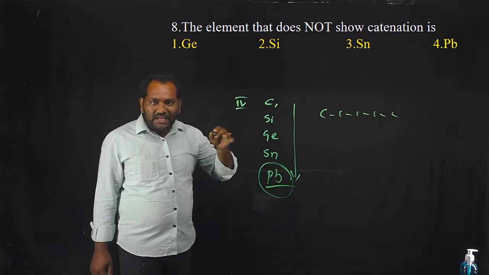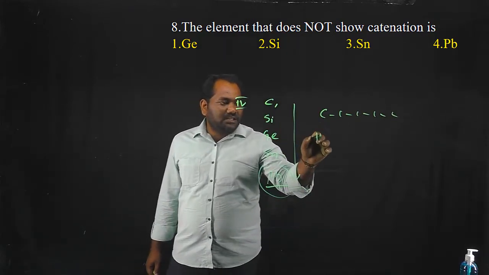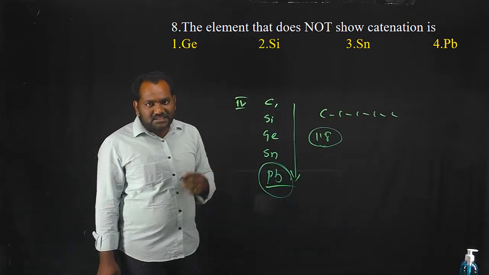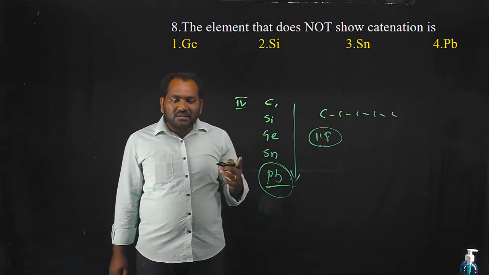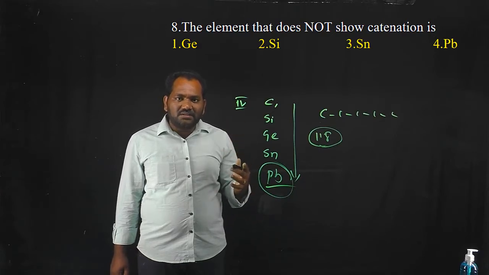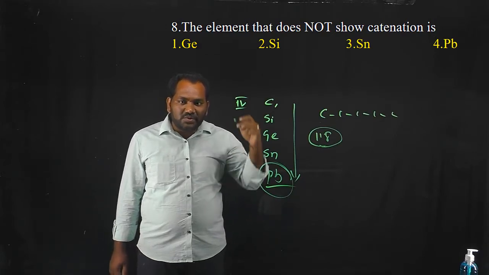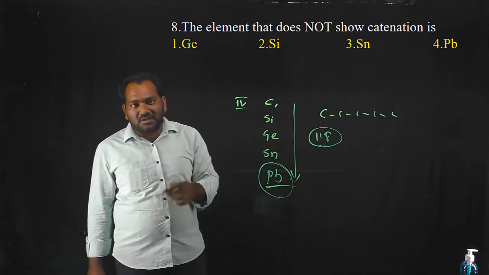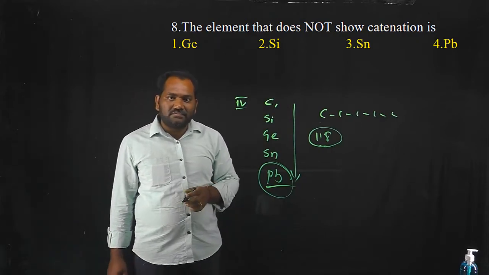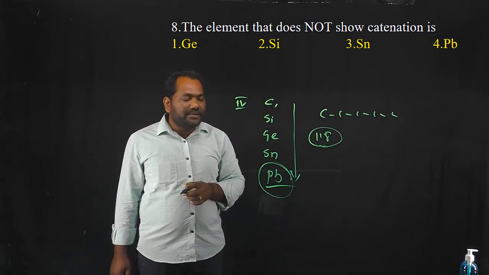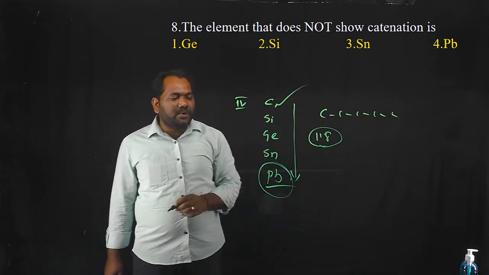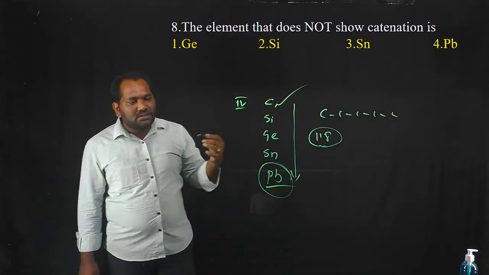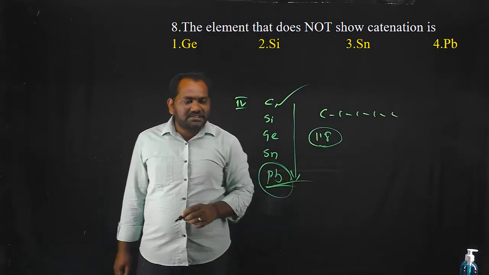In the entire periodic table, among the 118 elements, carbon has highest catenation property. That's why, across the world, thousands of new organic compounds, that is carbon compounds, are synthesized. New carbon compounds are synthesized in our life, across the world. So carbon has highest catenation property and lead has the least catenation property in the periodic table. So it cannot show the catenation property.